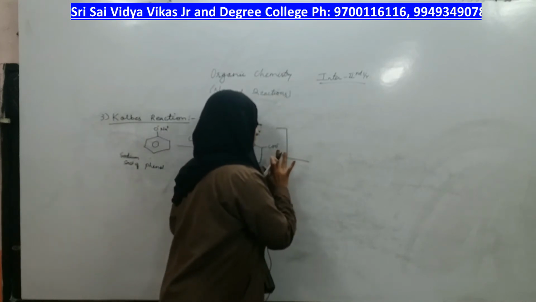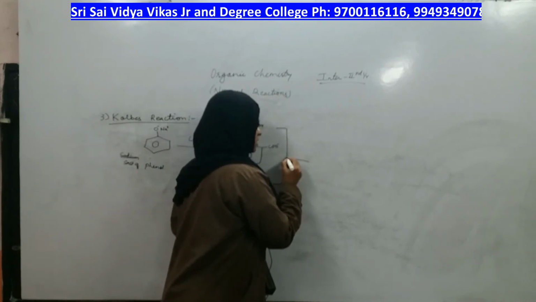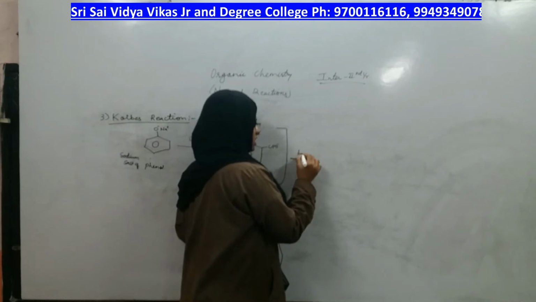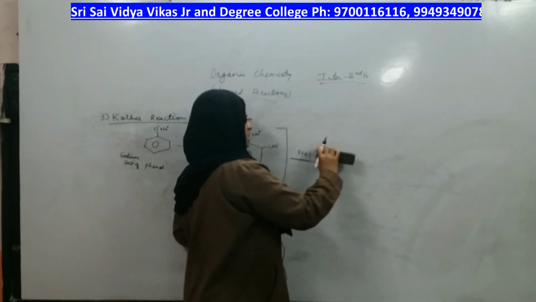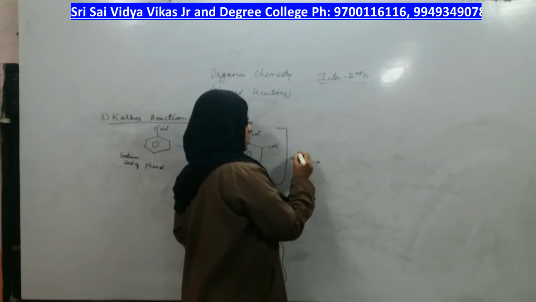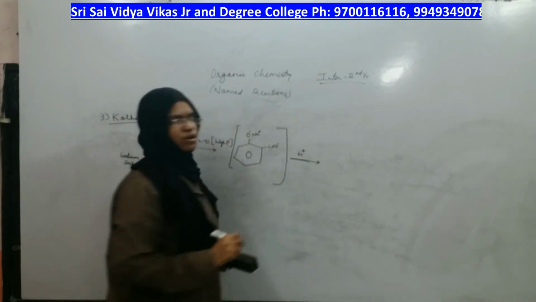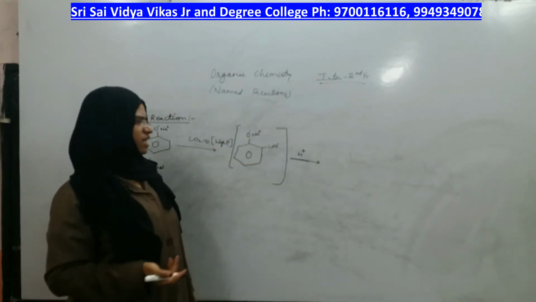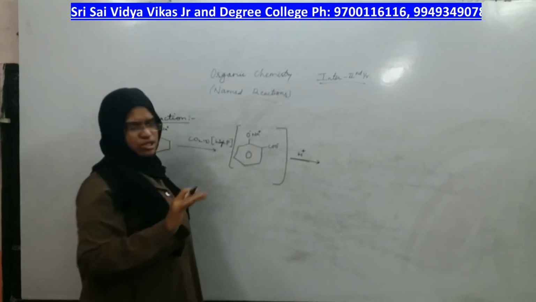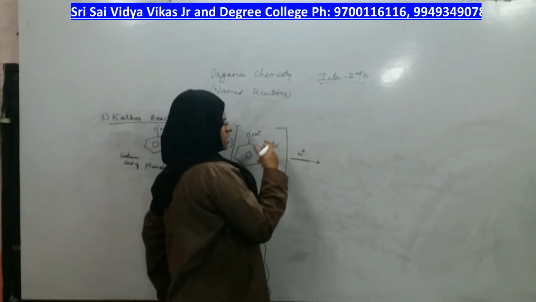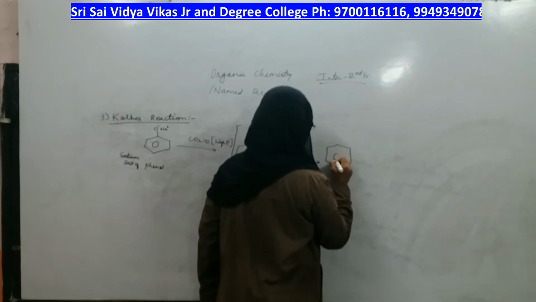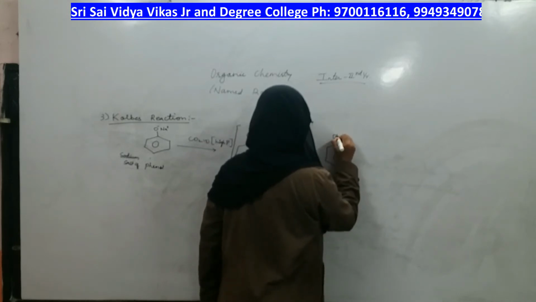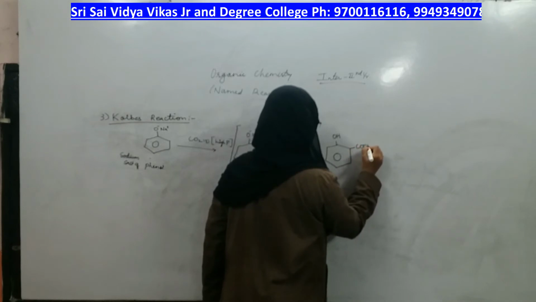But once you get this, it is stabilized by taking any acid in which H plus ions are there. Any acid in which H plus ions are there. So I can take HCl, I can take HNO3, any acid, right? So instead of writing the acid name, I will simply write H plus ion. So if H plus ions I have taken, O minus Na plus also becomes OH, COO minus Na plus also becomes COOH. So what is the final product I get? Is this. This becomes OH and this also becomes COOH.